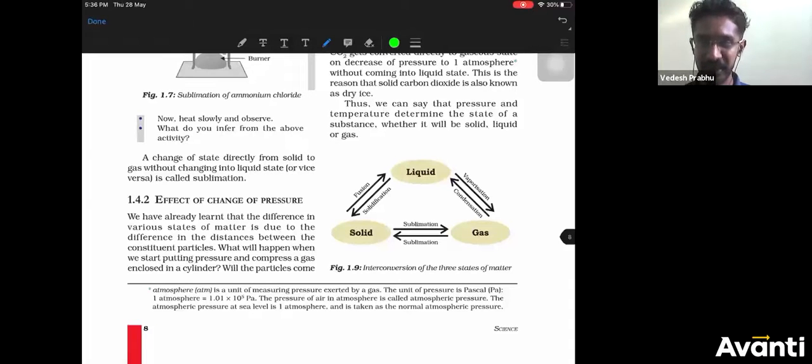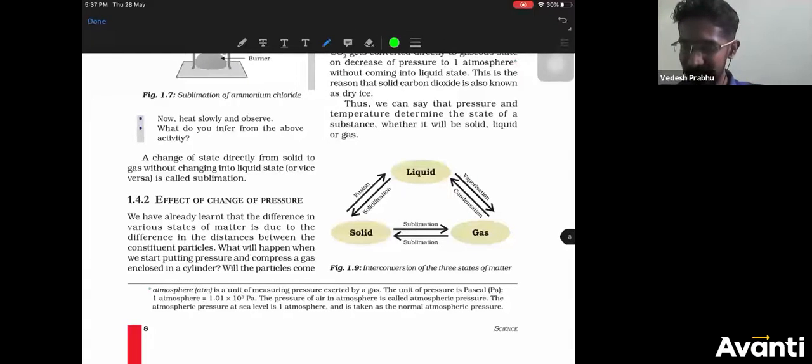Same concept only but different terms. In the exam you can use any of these, you will get marks, because all the teachers know this. Even if you write for gas to solid deposition or desublimation or sublimation, you will get marks. No need to worry, it's just for knowledge sake.